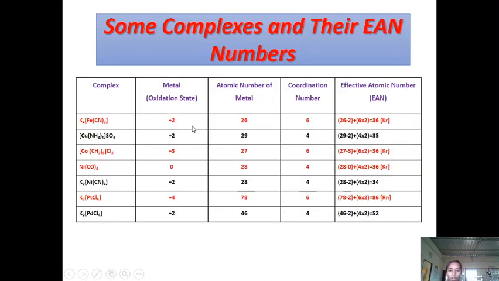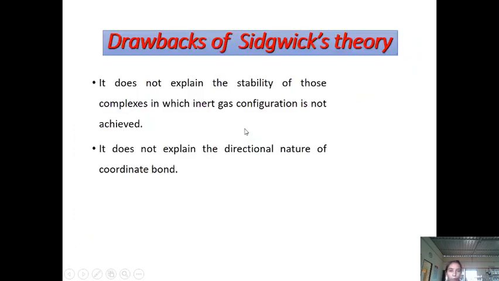In the table, some examples and their EAN numbers are given. In this table, the red lines give examples of stable complexes and the black lines give the unstable complexes.